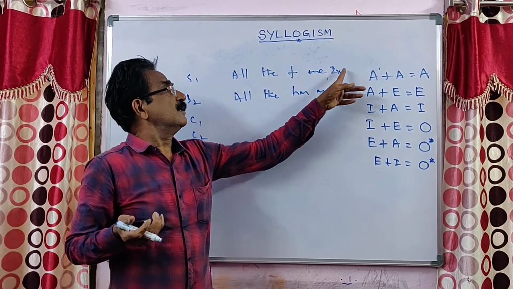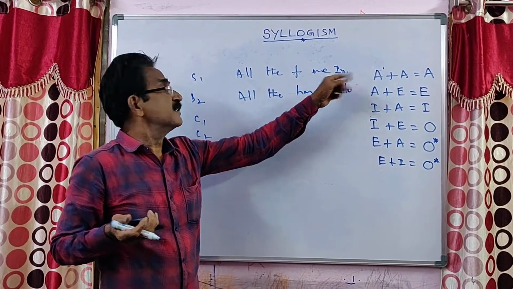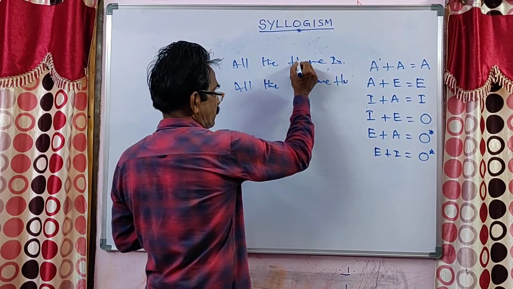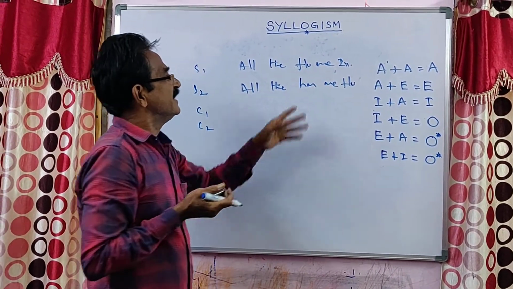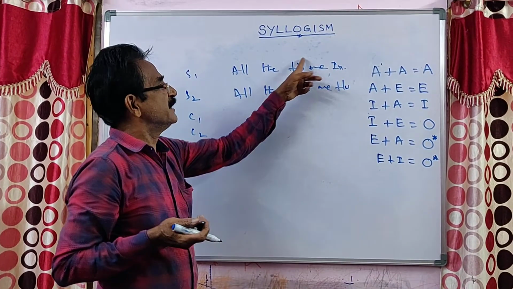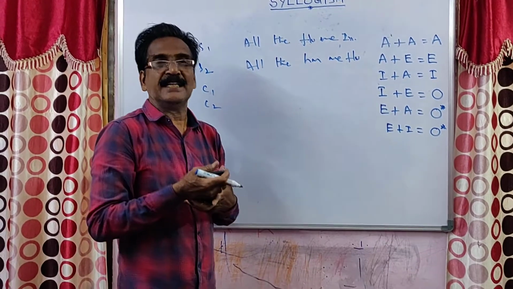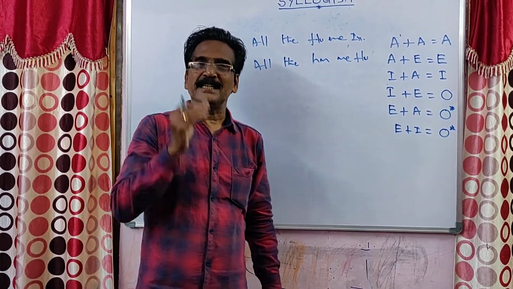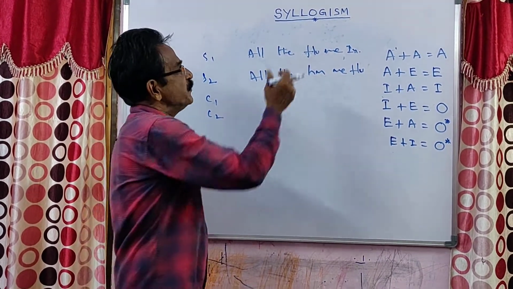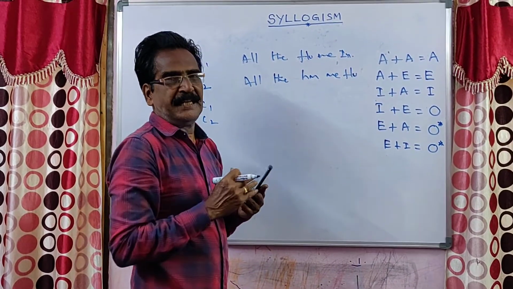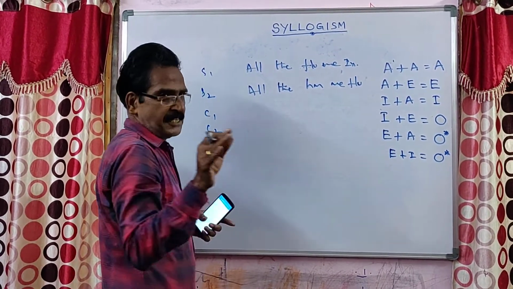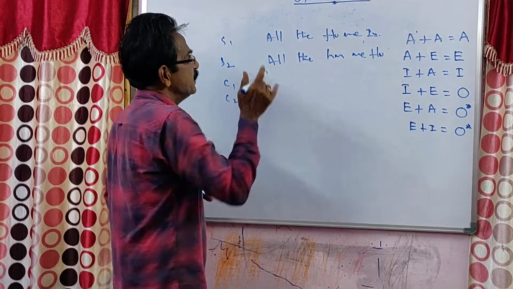All the flutes are instruments. All the harmoniums are flutes. Here these two statements are not properly aligned. So to make the alignment, the first effort is to reverse the two statements. You can change the order of the given two statements. Now I am changing the order of the two statements.